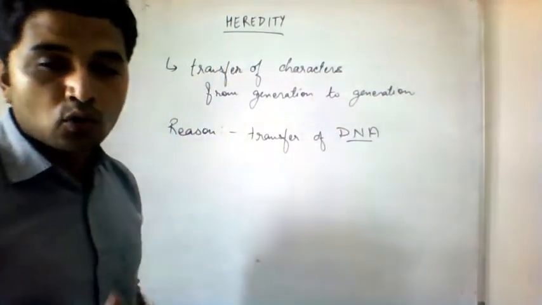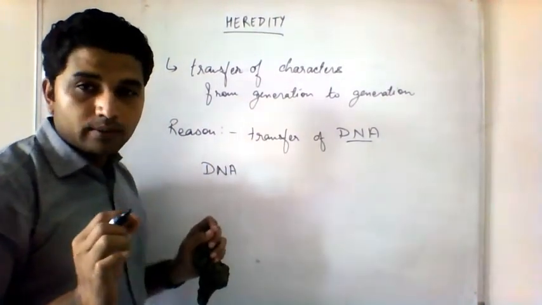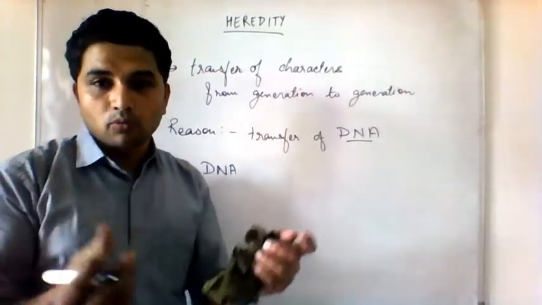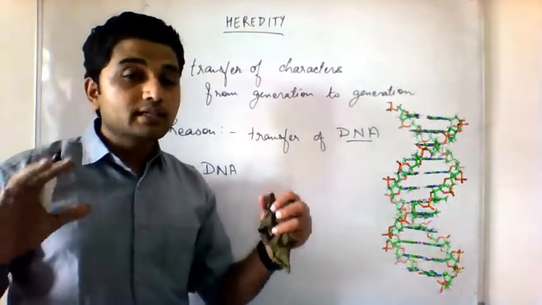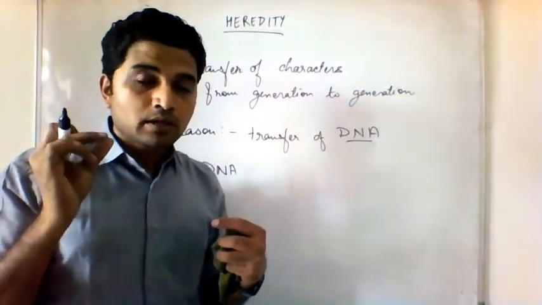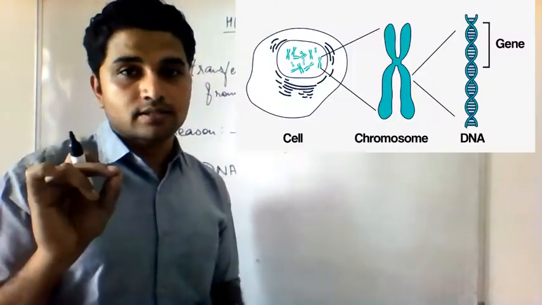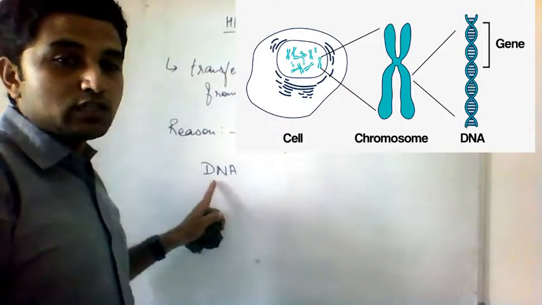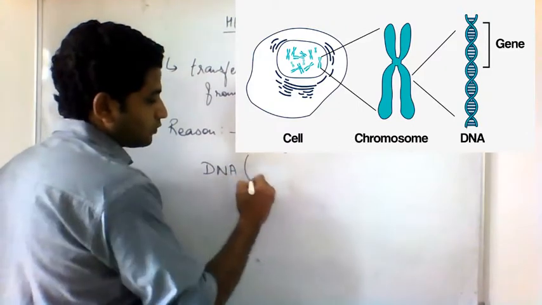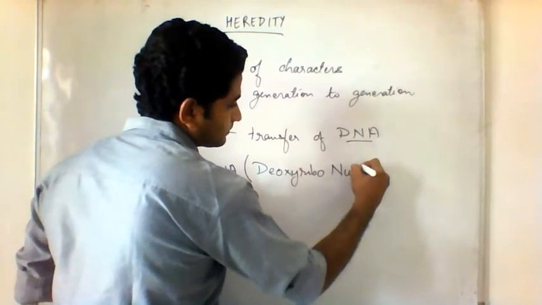For those who do not know what DNA is, don't worry. DNA is a type of molecule. There are a lot of molecules inside our body, like water is a molecule, like carbon dioxide is a molecule. These are small molecules. DNA is a very large molecule. Where is it present? It is present inside your cells. You can't see the cells of your body, but if you see them through the microscope, you will see cells, and inside the cell you might see the nucleus. Inside the nucleus, these molecules of DNA are present. So where is DNA present? DNA is present inside the nucleus. The full form of DNA is deoxyribonucleic acid.